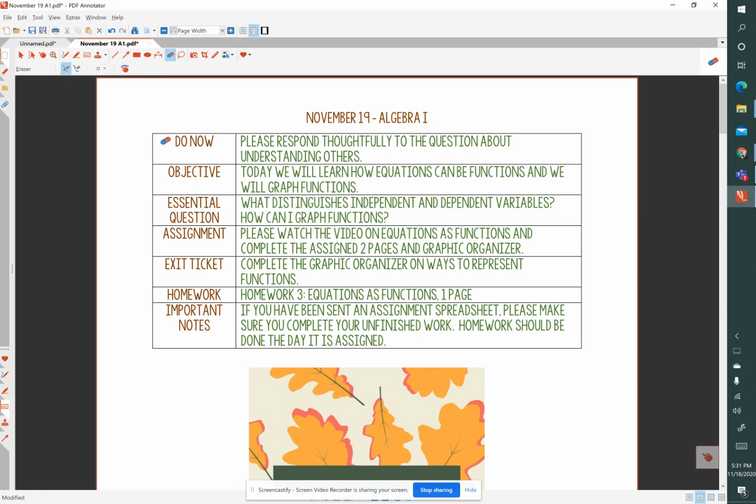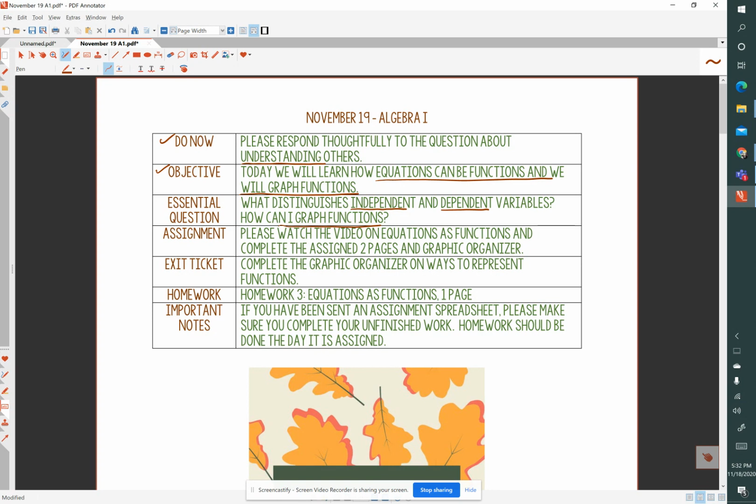So first we're going to do our Do Now, which will be about understanding others, and we'll have a quote from Dr. Stephen Covey. Our objective today will be to learn how equations can be functions and how we can graph functions. So our essential question is, what distinguishes independent and dependent variables, and how can I graph functions?